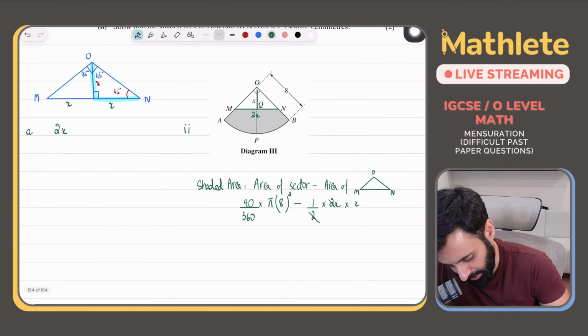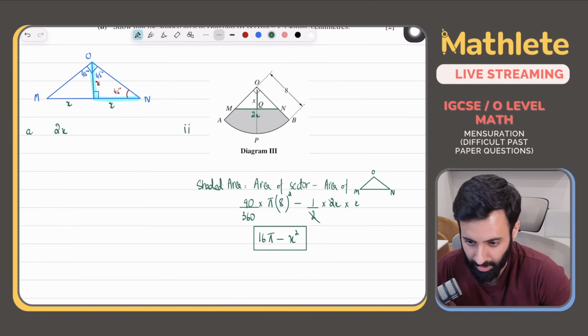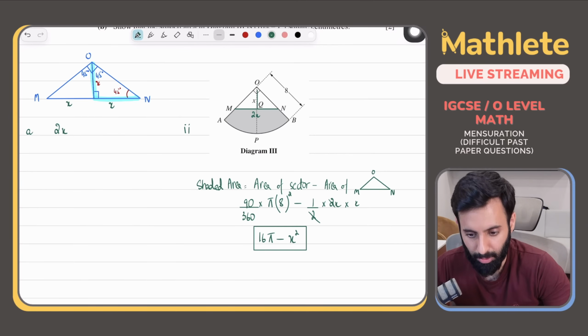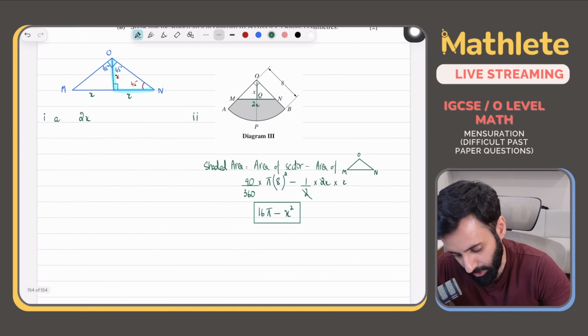So 2 and 2 cancel. We know that this is 16 pi from the previous part minus x squared. This is what we had to show. And we have done just that. Okay? These are O-level questions, guys. This is an O-level question.